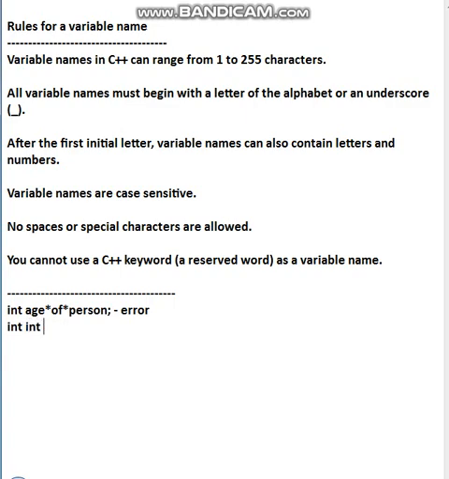It means int is the data type, and I am trying to make it the variable name. Is it possible? No, students. This also will show you an error, because int is a keyword. Later on I will teach you more keywords. For now, remember keywords like int, float, char. They cannot be used as variable names.